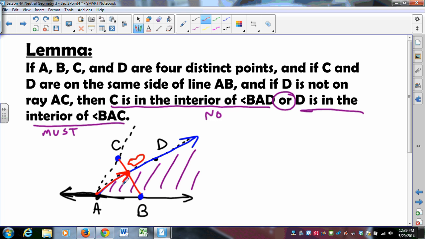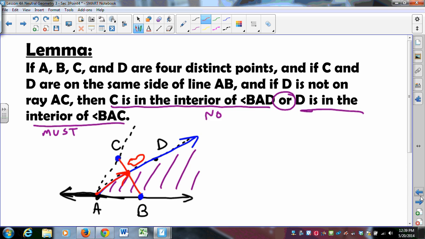This red ray has to be the same as the blue ray AD. Oh, blue ray, nice. I don't have one of those. And so therefore, D has to be in the interior of angle BAC by construction. Okay? That's a lemma.